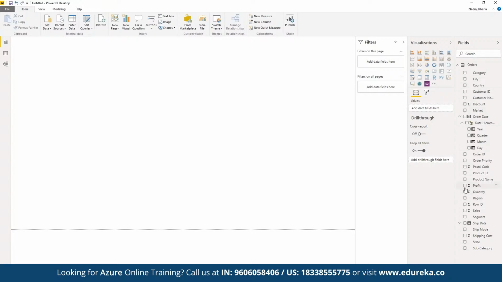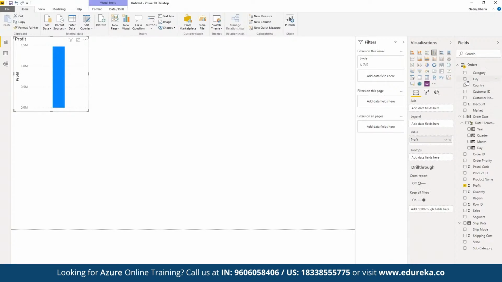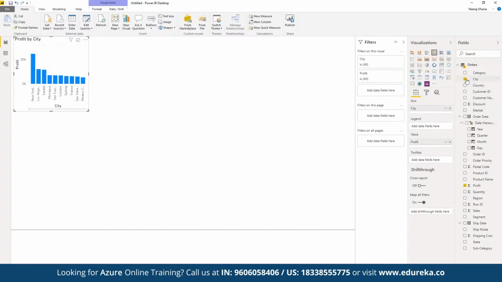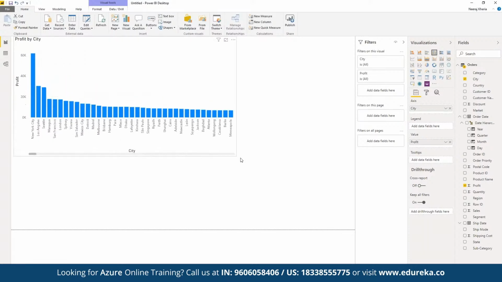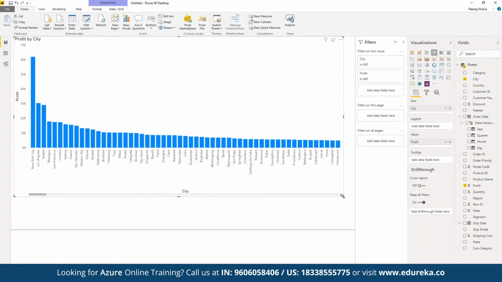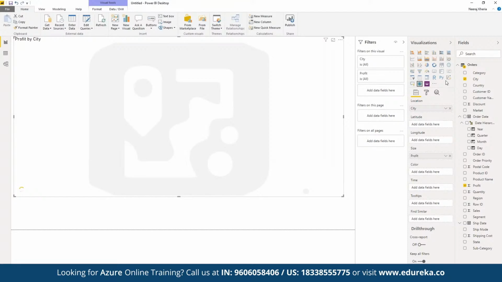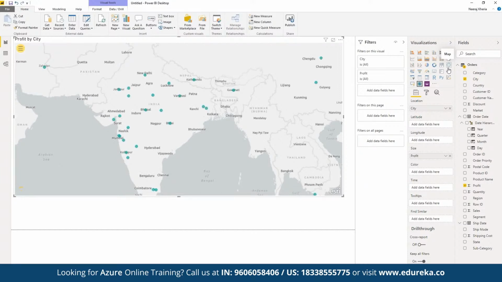For example, let's say we want to see the profit distribution, and that too based on different cities. So now if we have this kind of data set, we can choose how exactly we want to visualize it. Instead of using the bar graph, we have the option for map. In map, we have direct support from ArcGIS Maps for Power BI, or we can make use of the simple maps section available for visualization. If we want to use ArcGIS map, we can simply choose it, or we can make use of the simple map tool offered by Power BI itself.